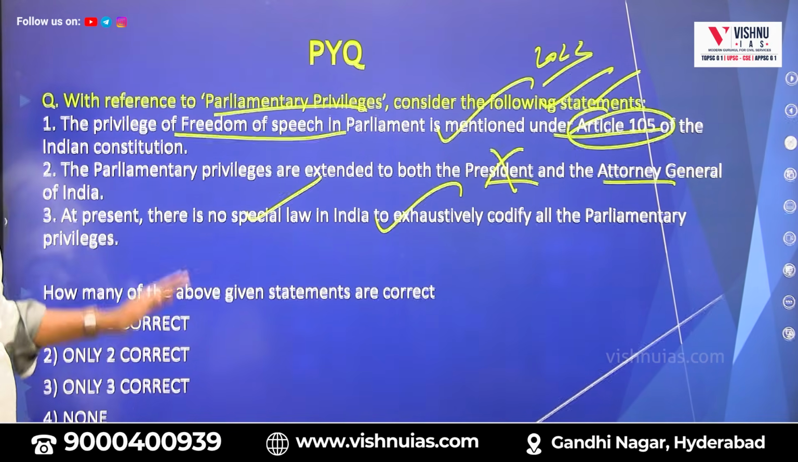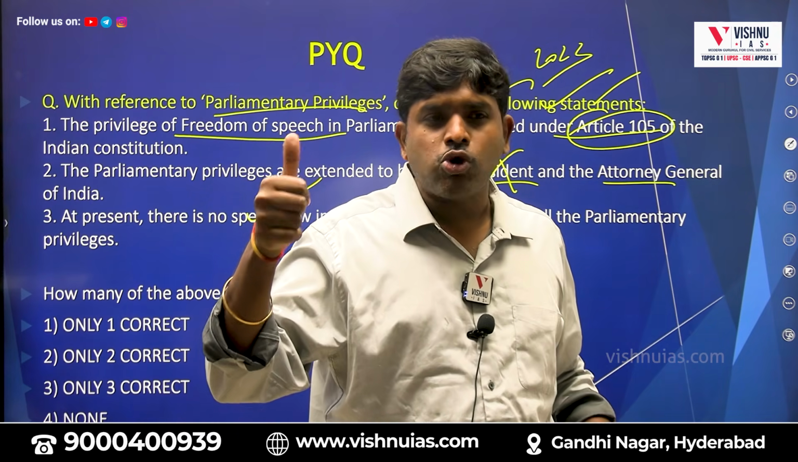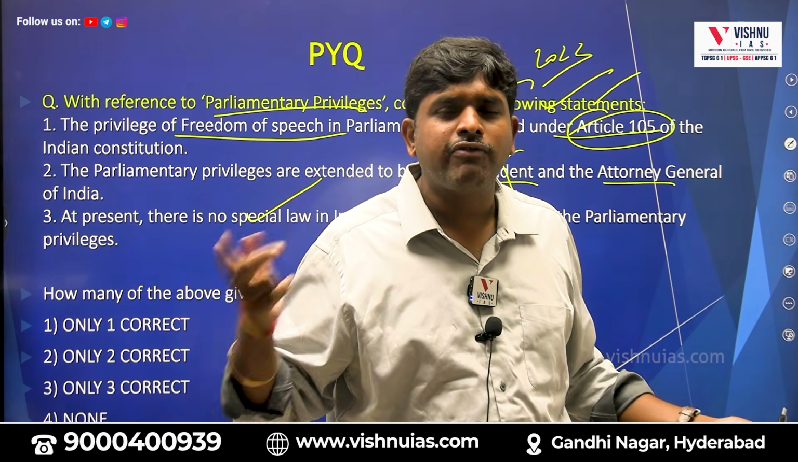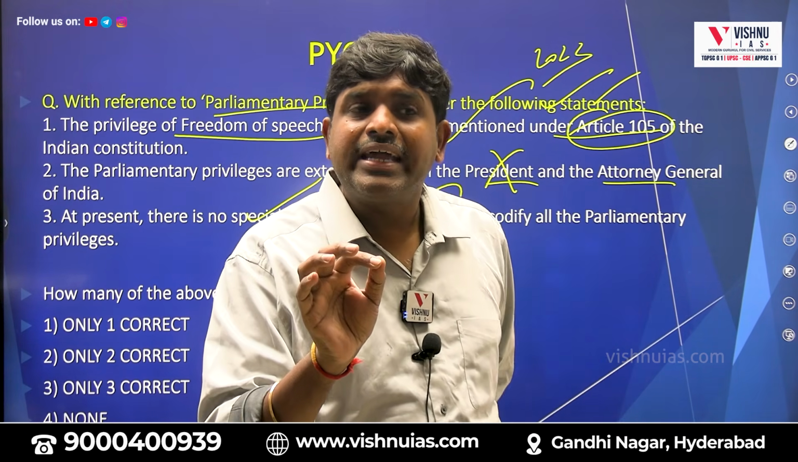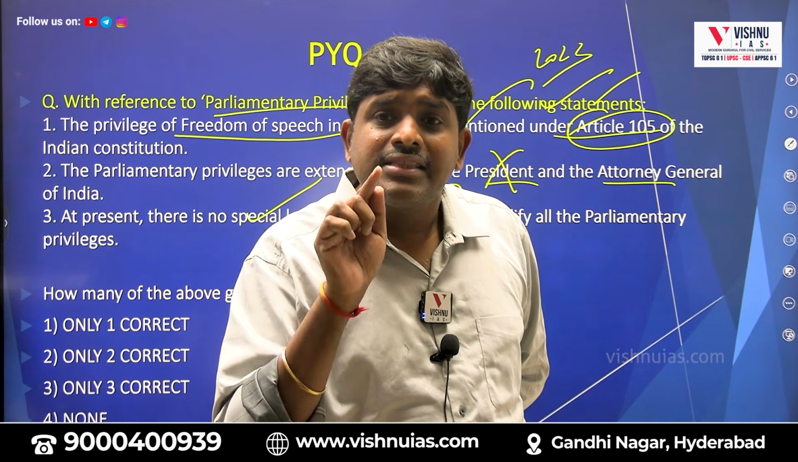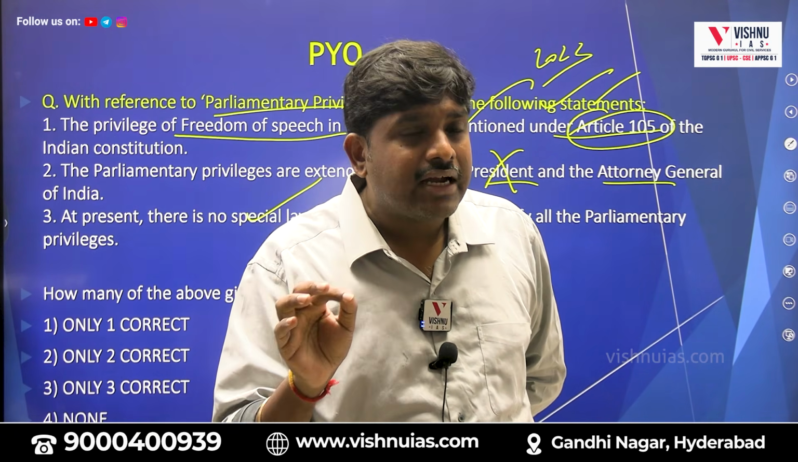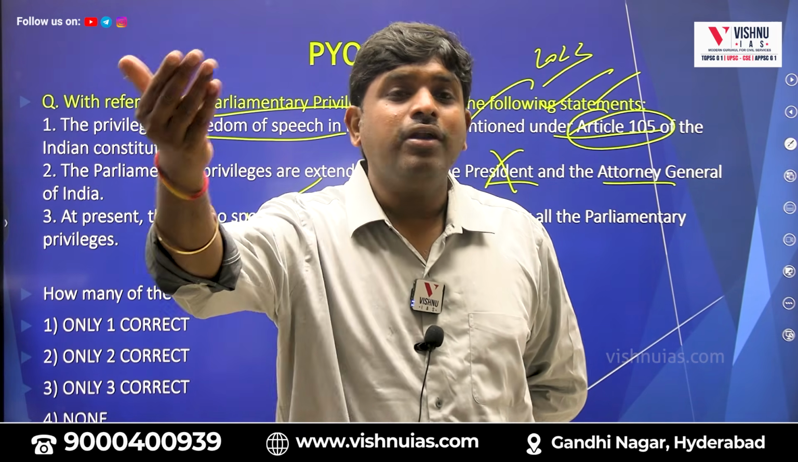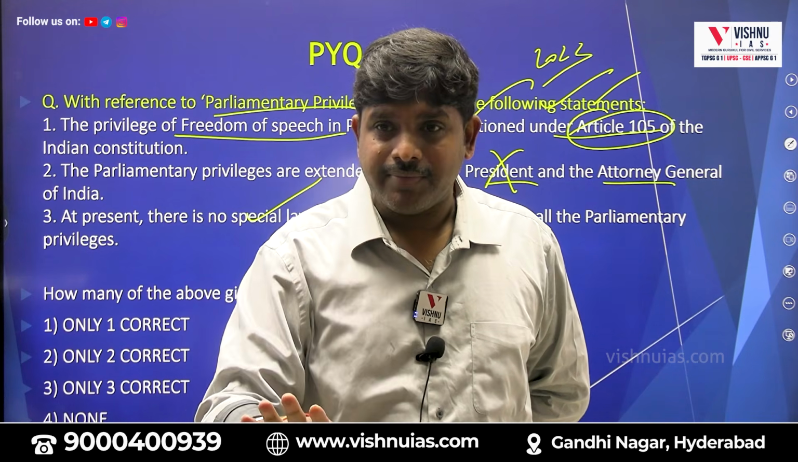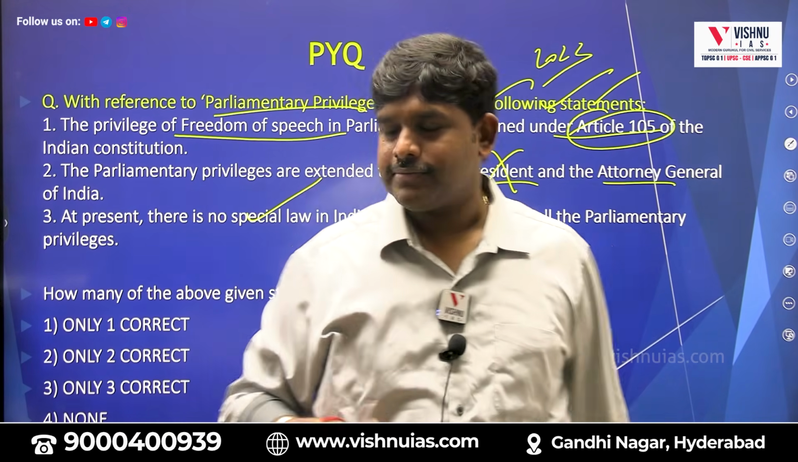I am not bothered about this. So, how are the questions formed? See, 5 sources are there. First source is the Constitution. Anyhow, it is there in the Constitution, 105. Second is law. They mentioned under Article 105 that there are privileges. Article 105 clause 2 will tell that Parliament has the power to make a law to give more privileges. But in reality, up to now, no law has been made.